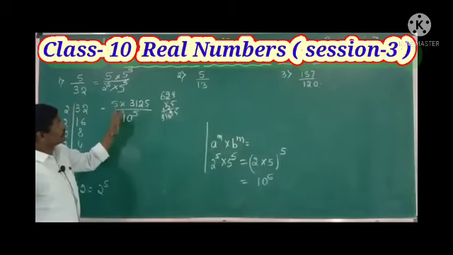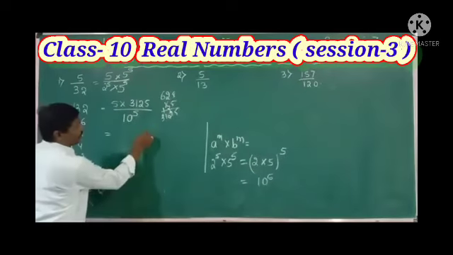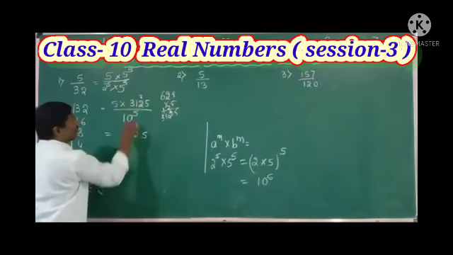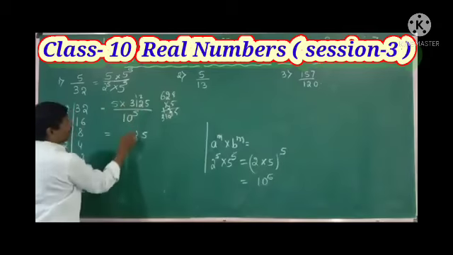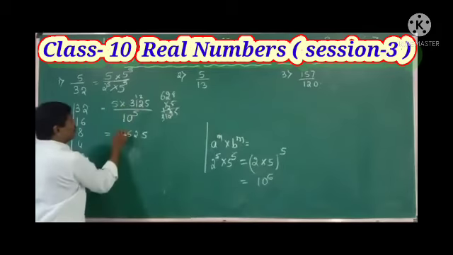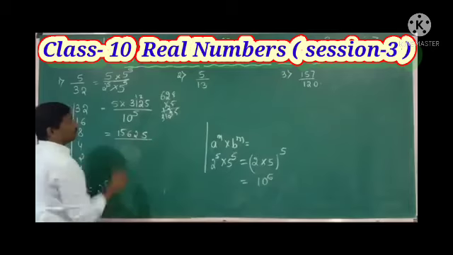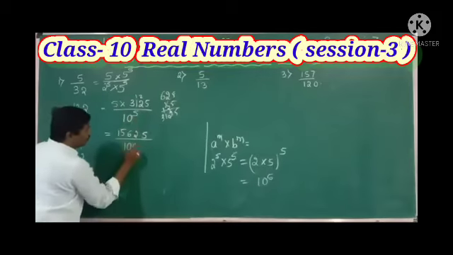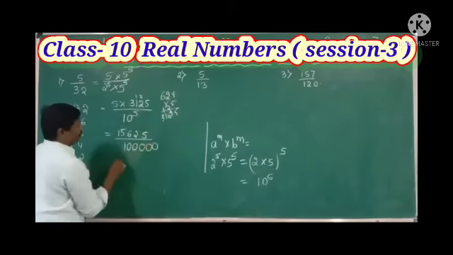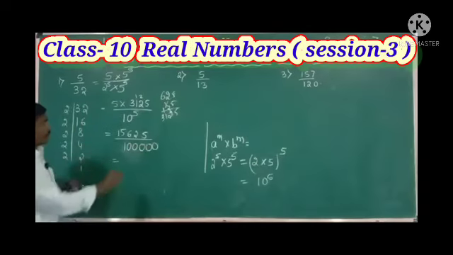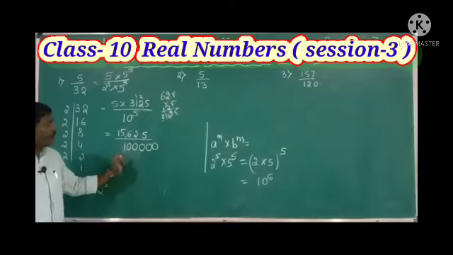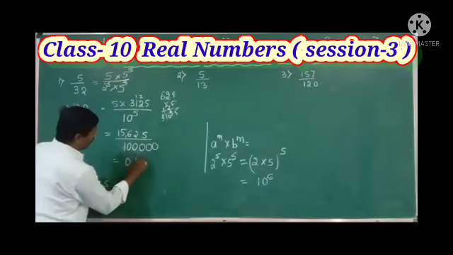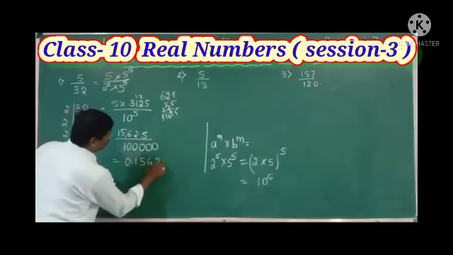Now multiply these two. 5 5s are 25, carry 2, 5 2s are 10, 10 plus 2 is 12, again carry 1, 5 1s are 5, 6, 5 3s are 15. So 15625 divided by 10 raised to 5, which is nothing but 1 lakh. 15,625 divided by 1 lakh means 0.15625.